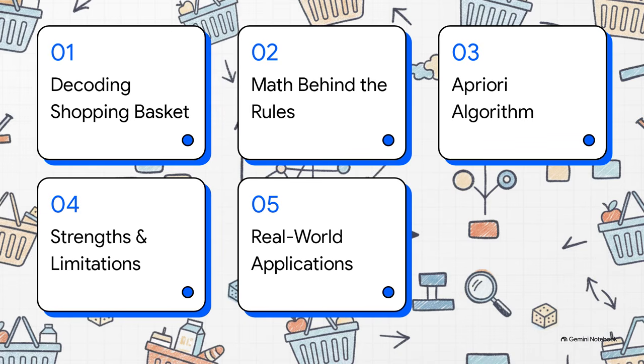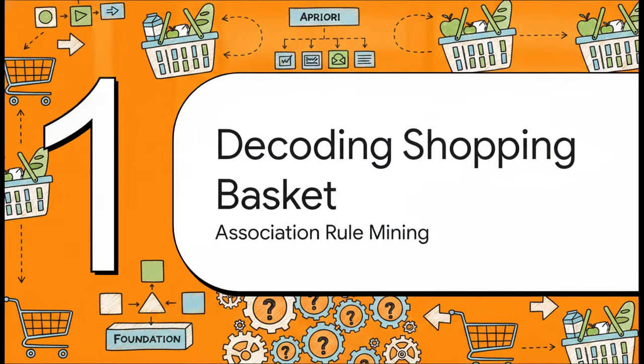Okay, let's dive into this. Here's our roadmap for today. We'll start off by decoding the shopping basket. Then we'll break down the math behind the rules. After that, we'll explore the a priori algorithm explained, weigh its strengths and limitations, and finally, look at some pretty mind-blowing real-world applications. Let's jump right into Section 1, decoding the shopping basket, and ask what exactly is association rule mining.